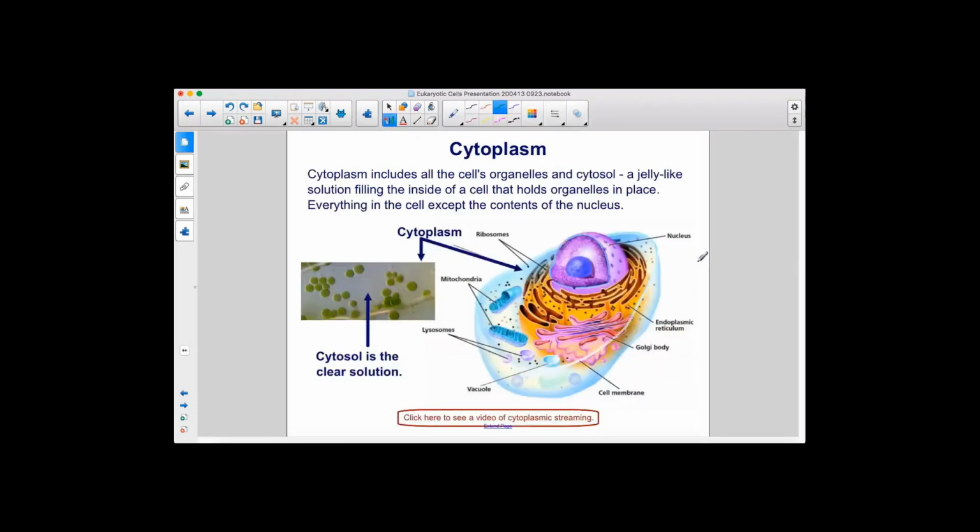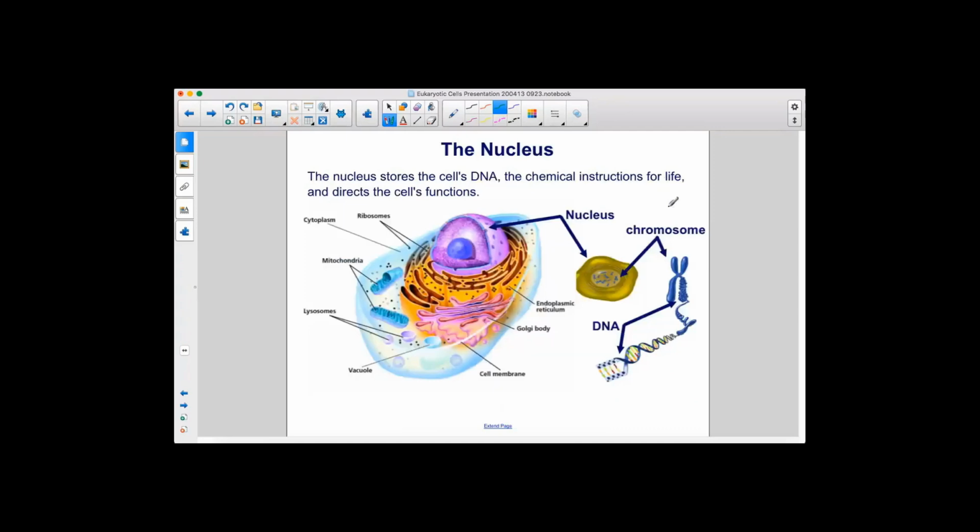Cytoplasm includes all the cell's organelles and cytosol, a jelly-like solution filling the inside of a cell that holds organelles in place. Everything in the cell except the contents of the nucleus. Cytosol is the clear solution. The nucleus stores the cell's DNA, the chemical instructions for life, and directs the cell's functions.